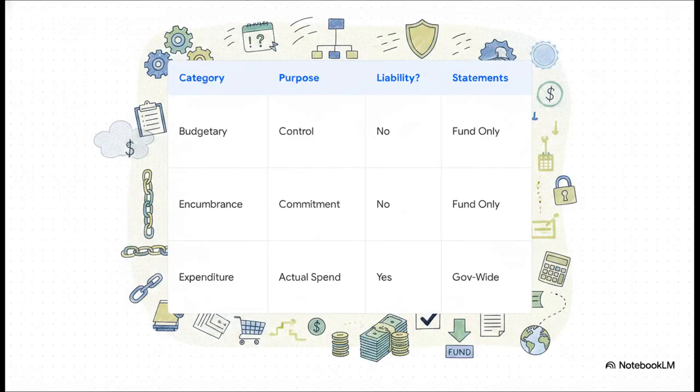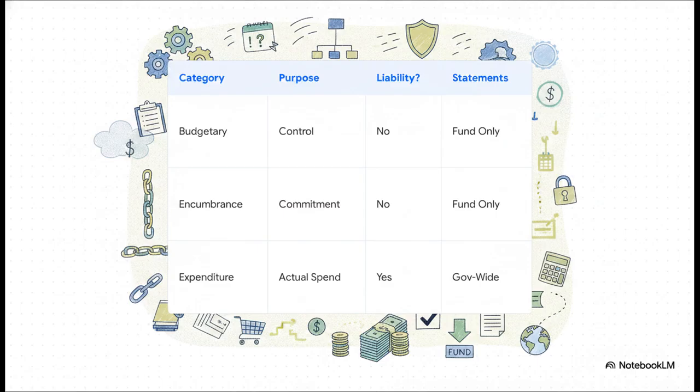Let's look at this direct comparison. You really need to clearly categorize these concepts in your head. Look at budgetary accounts. Their purpose is planning and control. They create zero liability. They are completely temporary, and they are totally omitted from government-wide statements. Now look at encumbrances. Their sole purpose is tracking commitments. They also create no liability, and they absolutely do not represent actual spending.